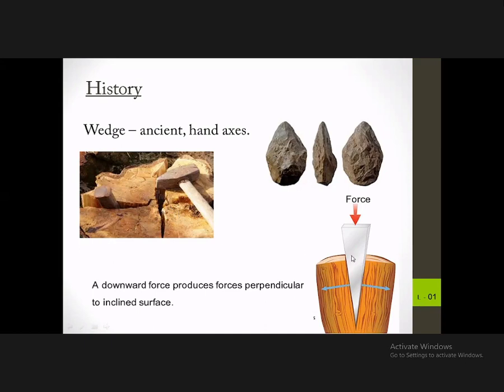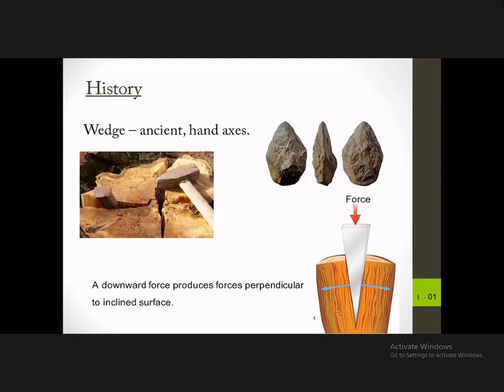The mechanism is like this. The downward force is exerted on the wedge, and the force would split the wood in two.